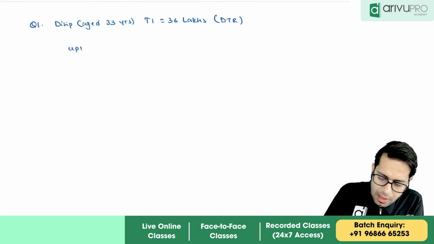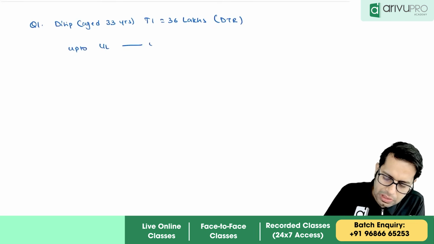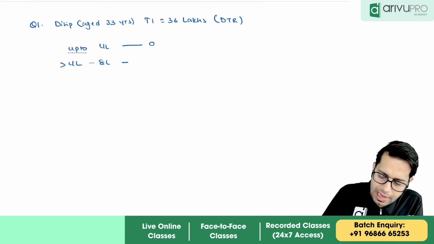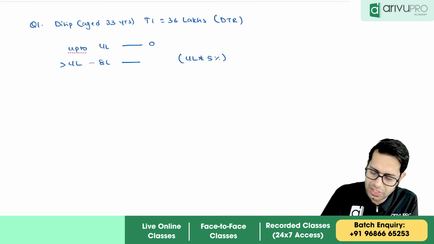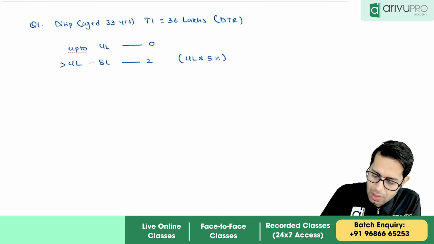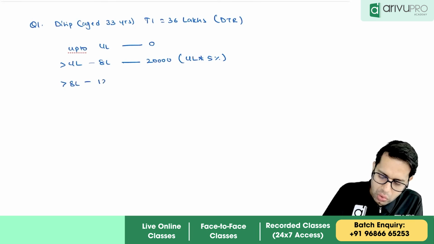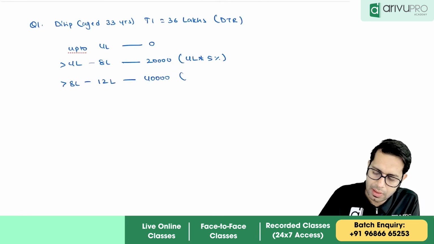See, sir, up to 4 lakh rupees, no tax. Then 4 lakhs to 8 lakhs, tax rate is how much? On 4 lakh rupees, it is 5%, which is 20,000. 8 lakhs to 12 lakhs, it is 40,000.